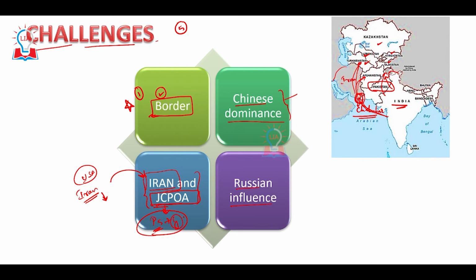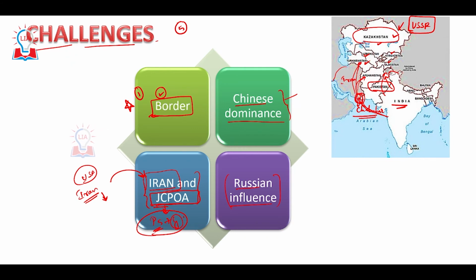And the last challenge is the Russian influence. All these Central Asian countries have the impact of the erstwhile USSR, and Russia acts as a big brother with respect to all these countries.